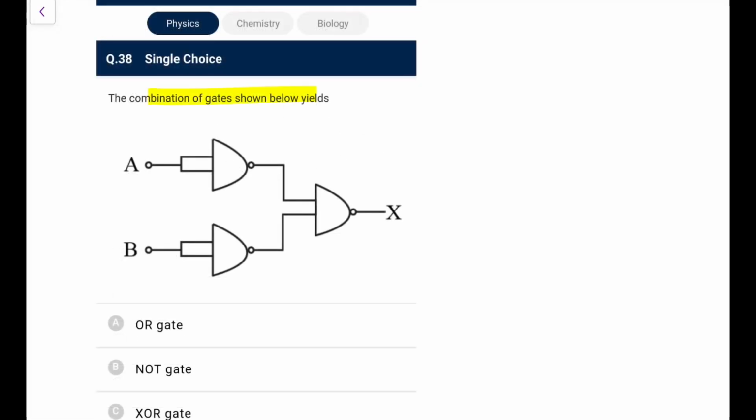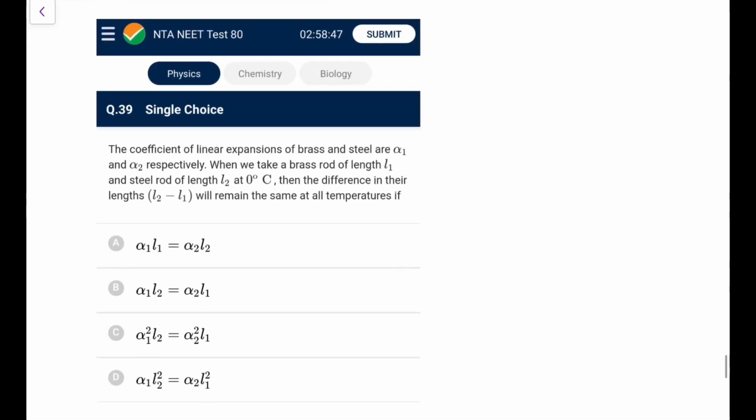Now the combination of gates shown is a standard one, this is NAND, NAND, NAND. I remember this is an OR gate, but how will you do this? Let's take 0, 0: this will be 1, 1, 1 and 1, and will give 1, so it will give 0, so 0, 0 is 0. Now take 0 and 1. This will be 0, 1 and 0, and will give 0, so this will give 1. So 0, 1 is 1, similarly 1, 0 is 1, next 1, 1 will give 0, 0, then again 1. So it's an OR gate, go for it.